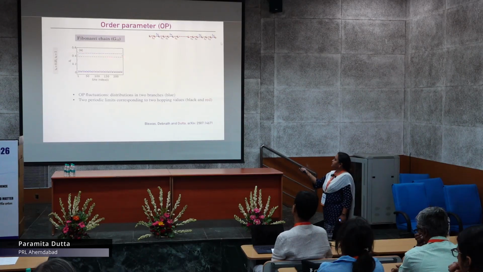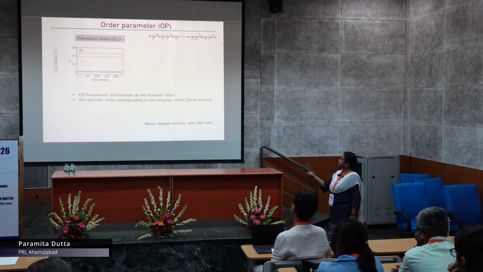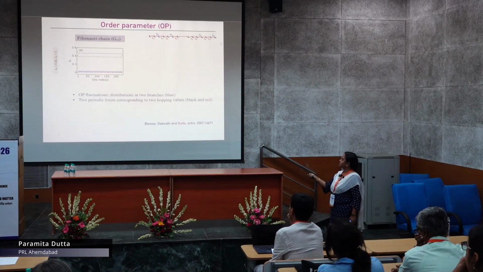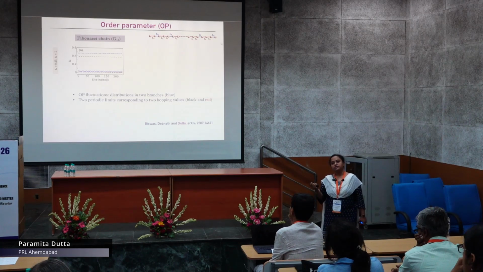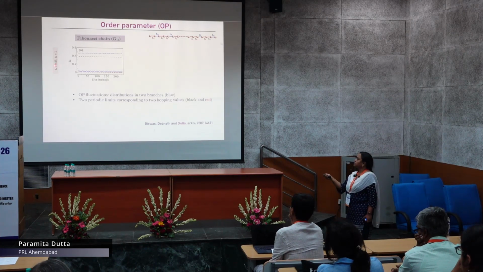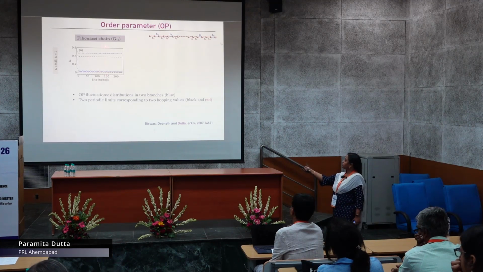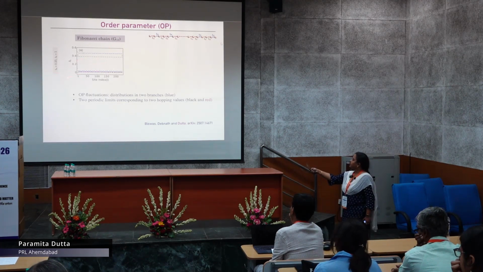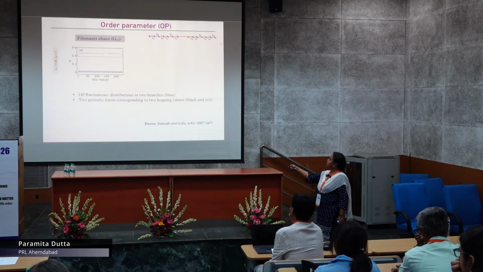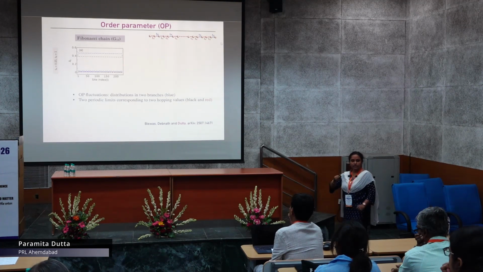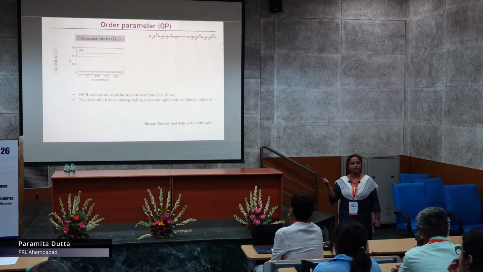So what we get is that the periodic chain gives me two different limits. One is set by this black line and the other one is the red line. Once I go to the Fibonacci chain, that means I set TA not equal to TB, basically TA less than TB, I see that the order parameter gets split. So how to read this? Each dot represents the order parameter at each site index. These are oscillating but dividing majorly into two different branches.